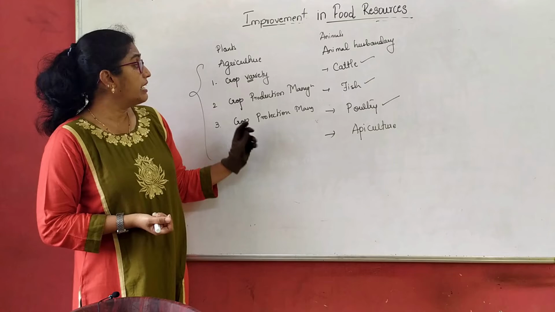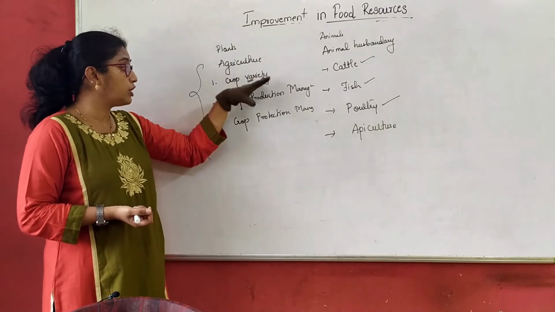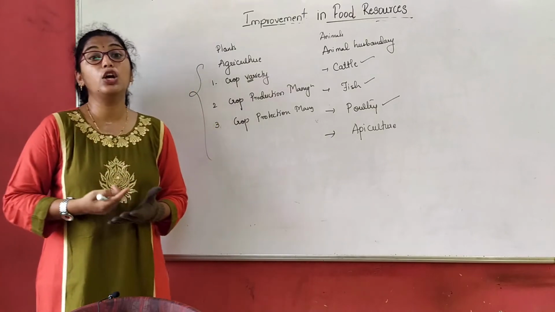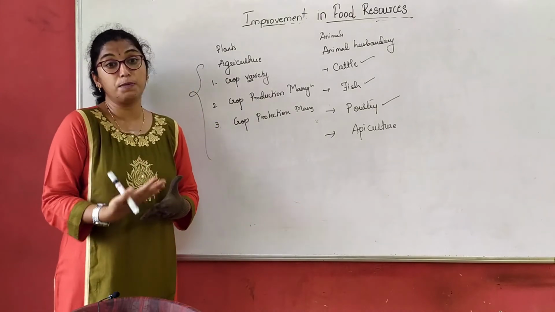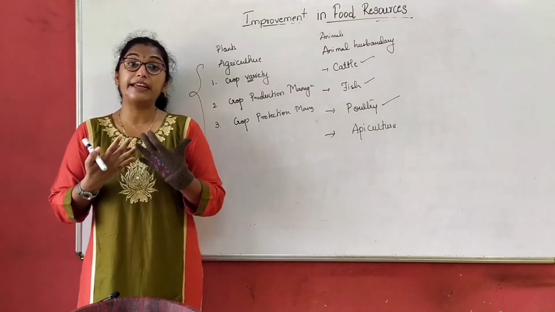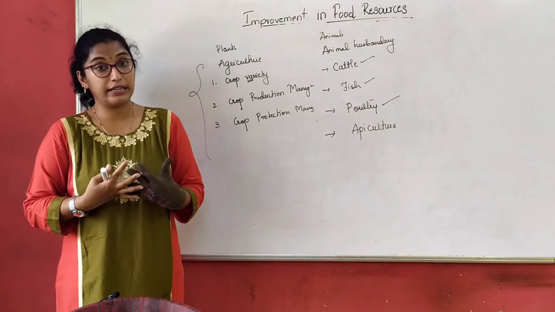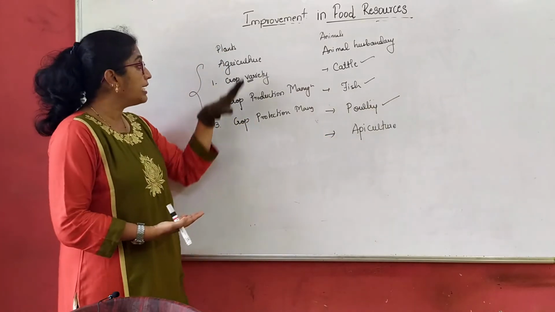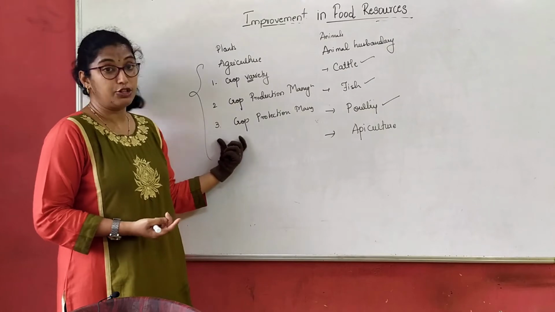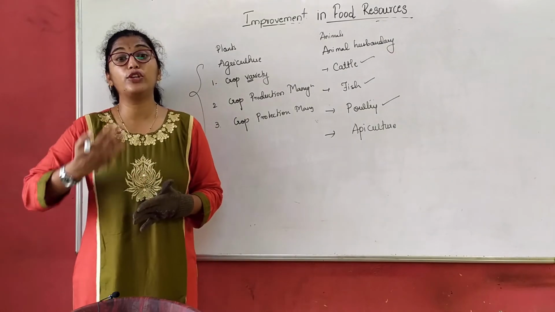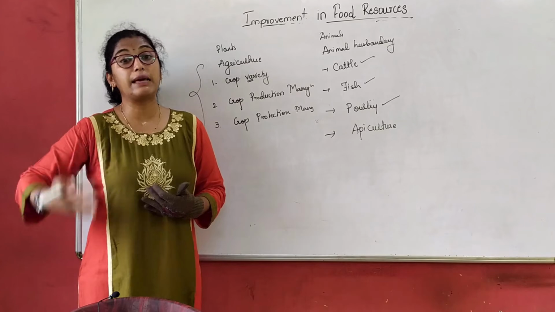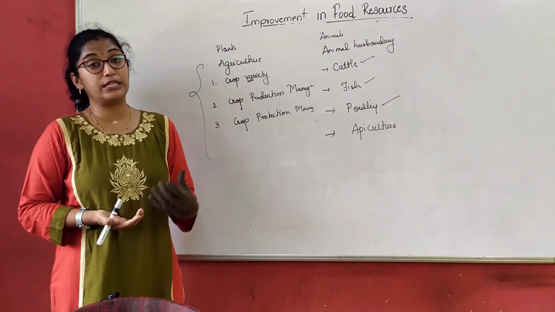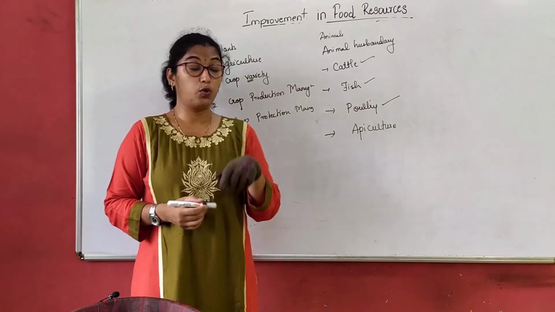Before crop protection, we need to understand the different types of crops which we can grow so that they can fulfill the nutrients which our body requires. We will be discussing animal husbandry in the second part of the lesson. Initially we will be discussing agriculture. So we have to know the types of crops that we grow. Why? Because our body requires all types of nutrients, macro as well as micro.